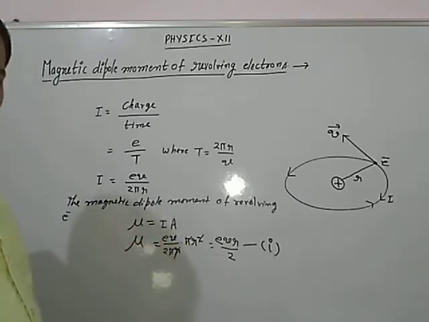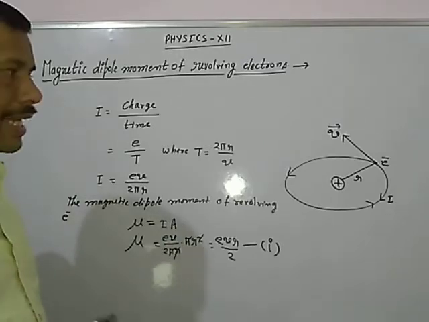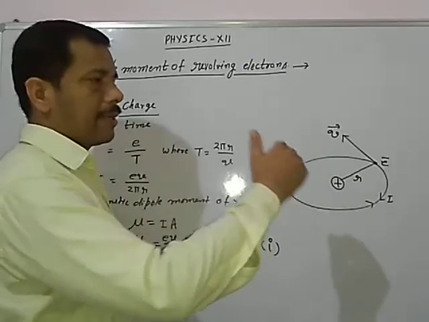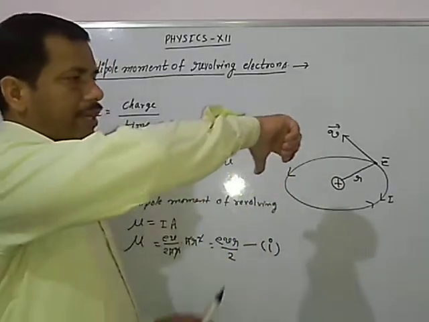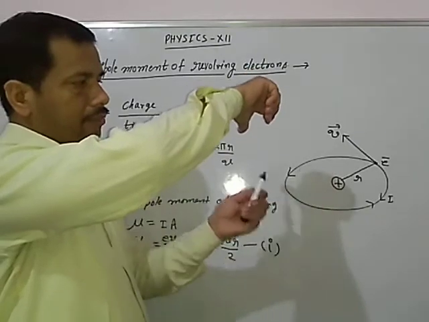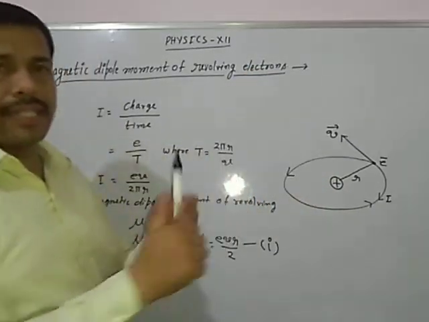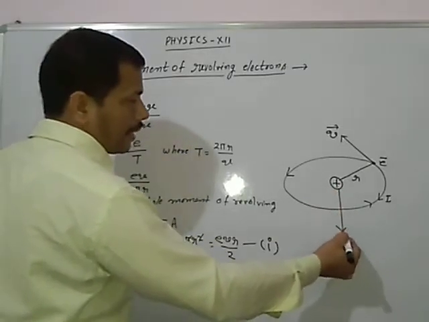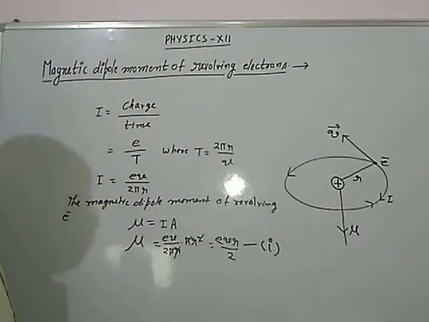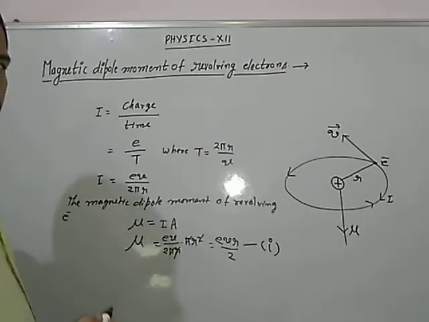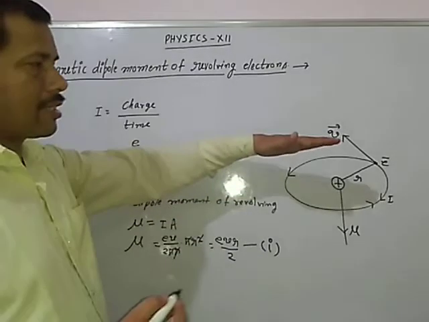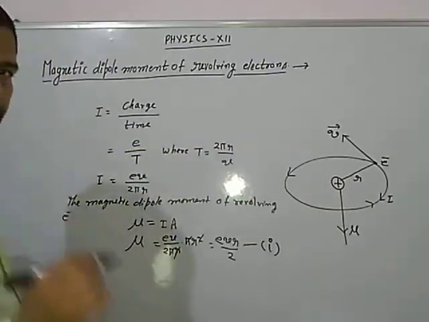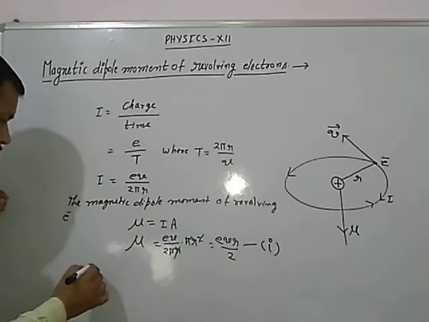Magnetic moment is a vector quantity, that is why its direction can be calculated by the right hand rule. If we apply the right hand rule here, the curved fingers indicate the direction of the flowing current, then the extended thumb will give the direction of the magnetic moment. So what will the direction of the magnetic moment be here? Downwards, perpendicular downwards to the loop. If I consider the loop like this, it will be perpendicular downwards. By which rule? Right hand rule. We have calculated the direction.